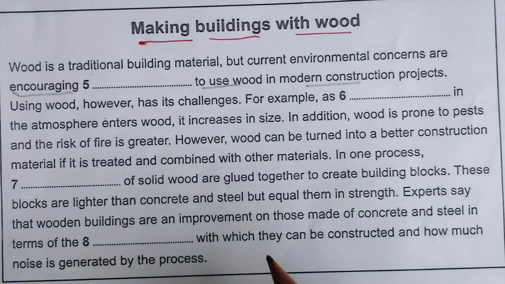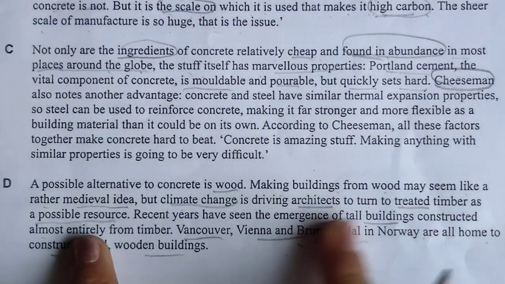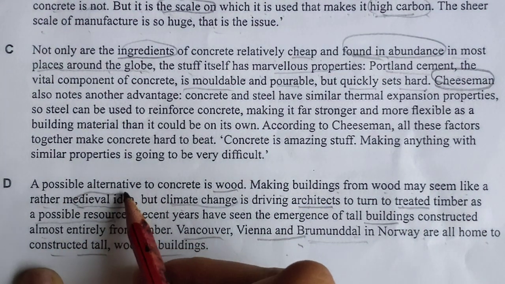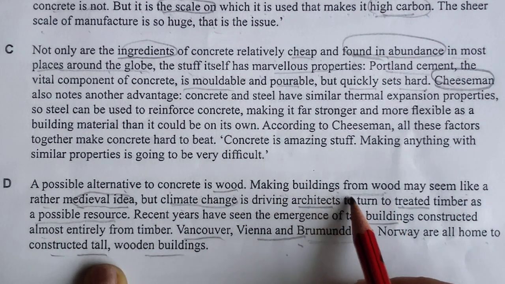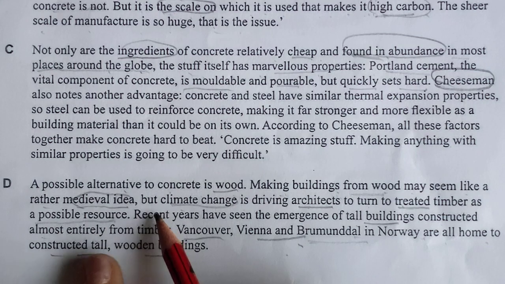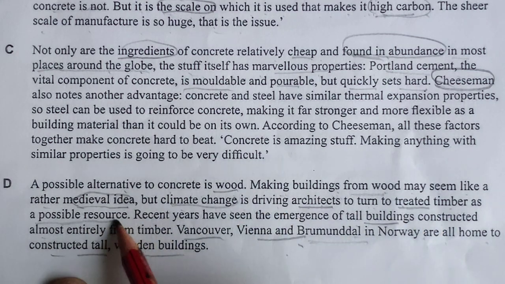Okay, I will go to D paragraph before that. A possible alternative to concrete is wood. Making building from wood, that is the location. Wood may seem like a rather medieval idea, but climate change is driving architects to turn to treated timber as a possible resource.